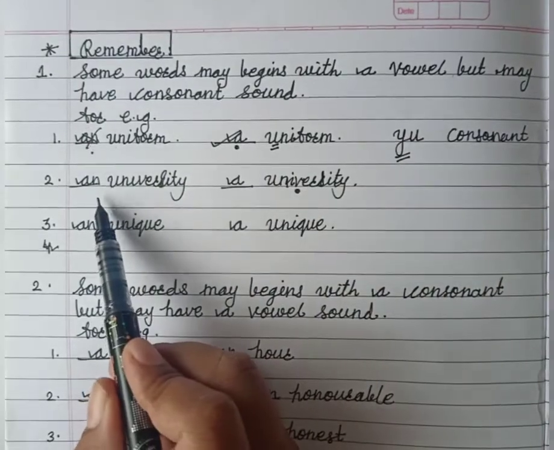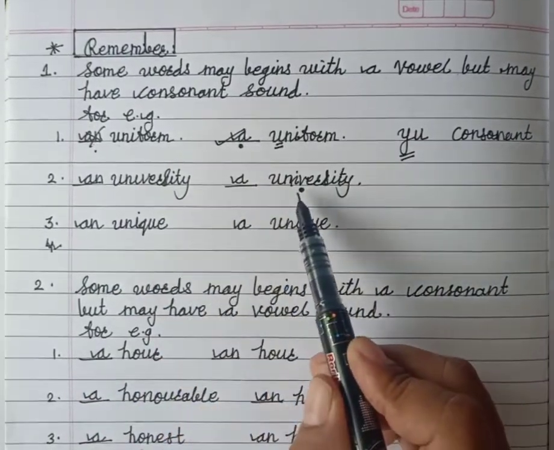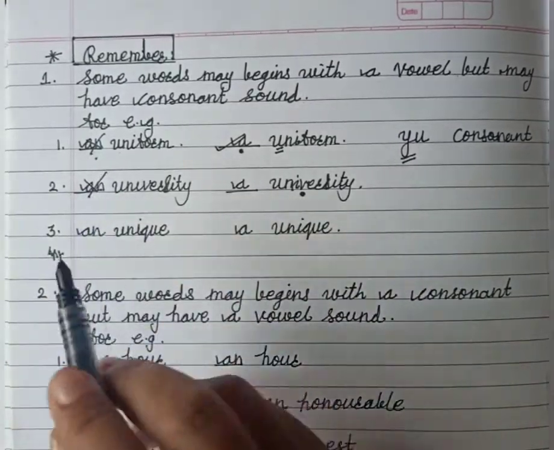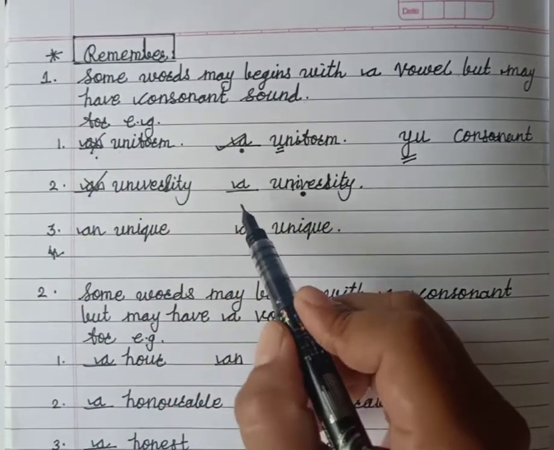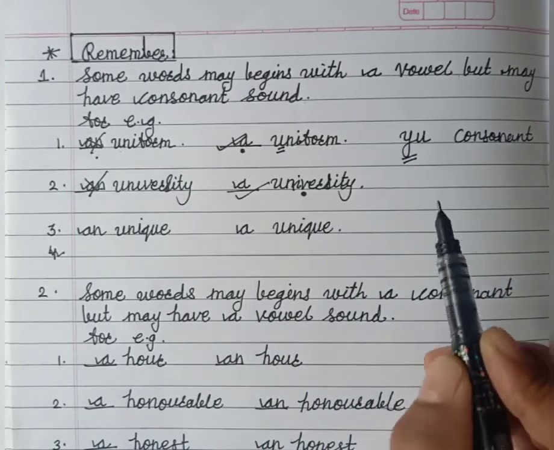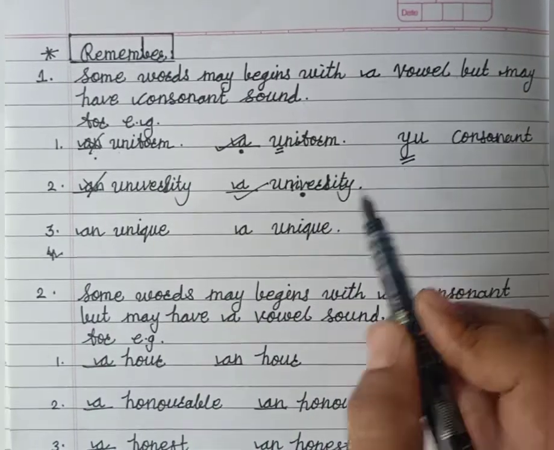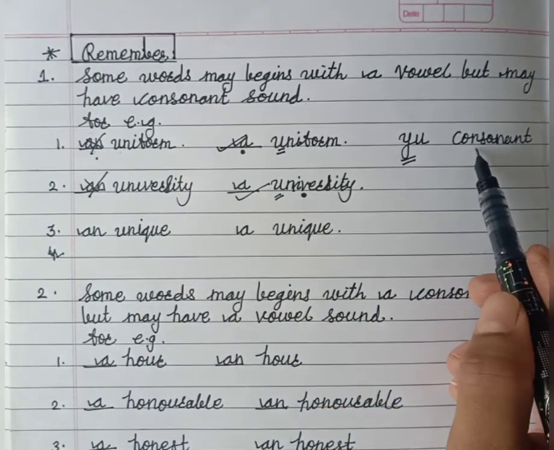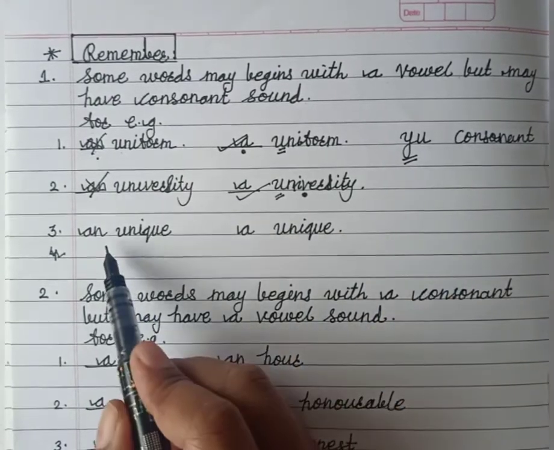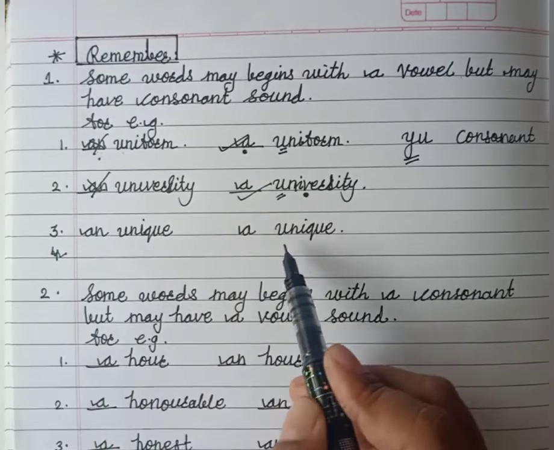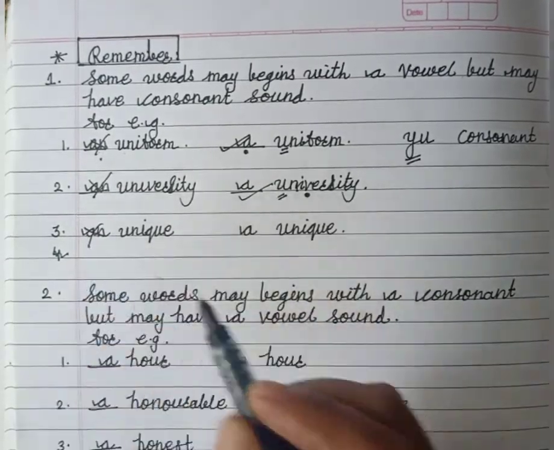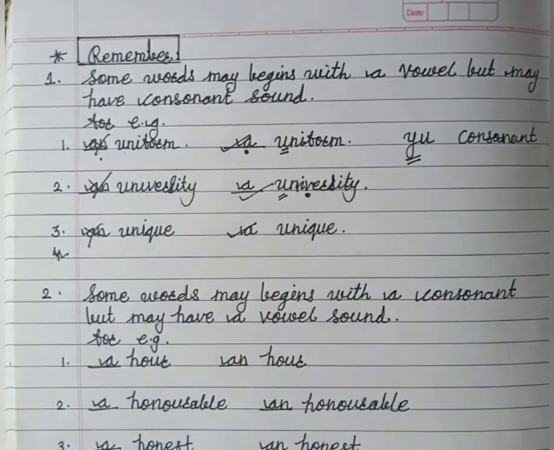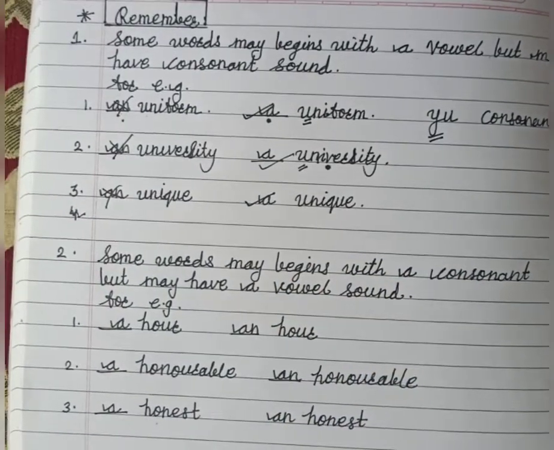Now see the next one: an university or a university. Here also an is wrong. Which article is correct? A university. Yes, because this word is pronounced with a consonant sound, Y. Same like this: an unique or a unique. An is wrong. What is correct? A unique.